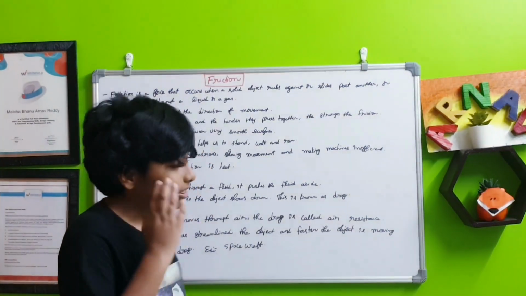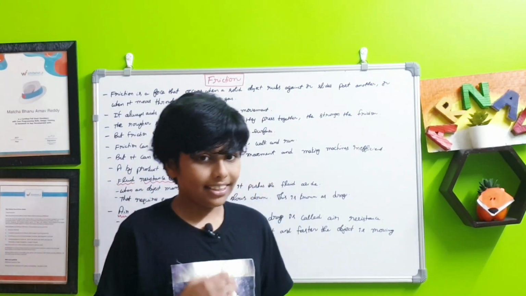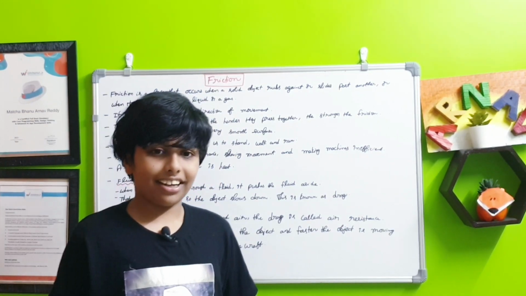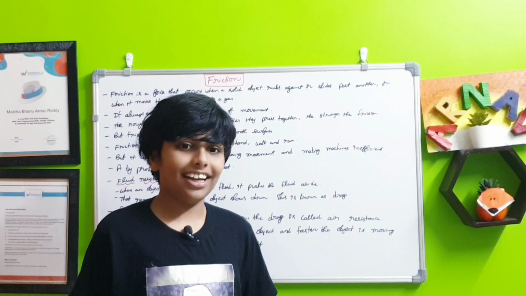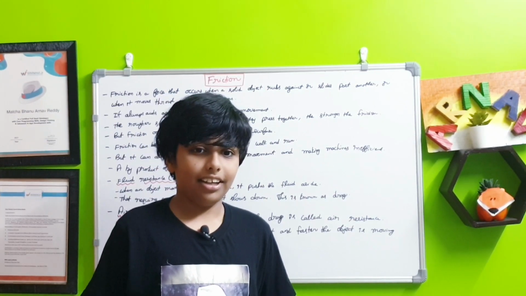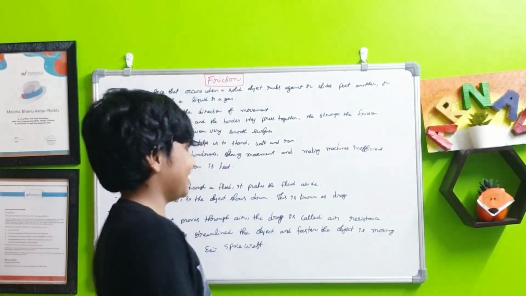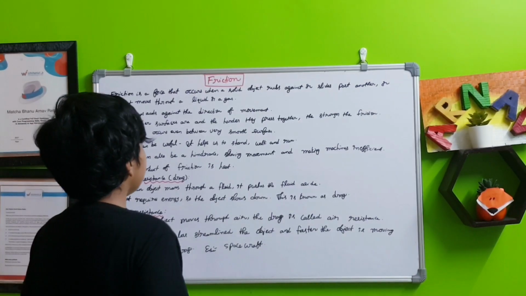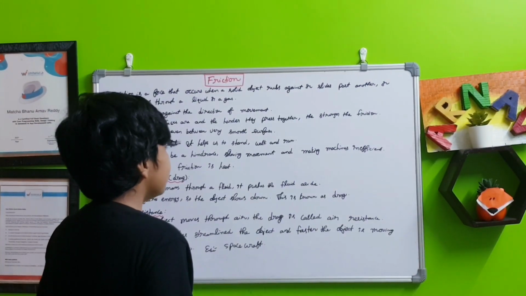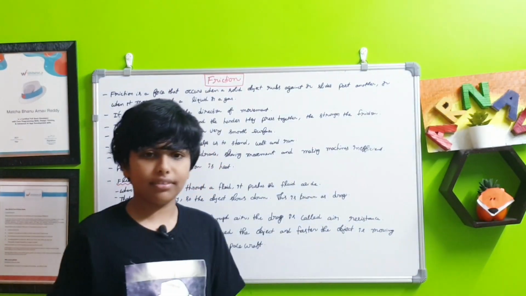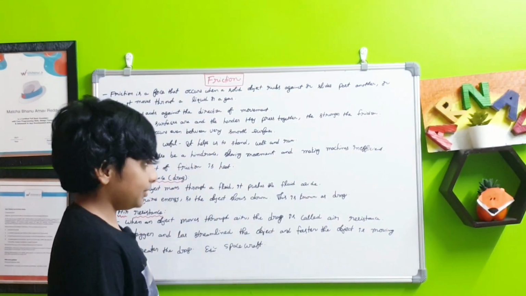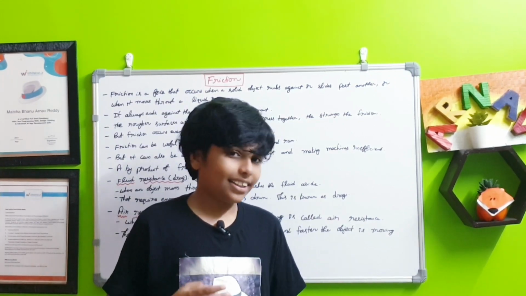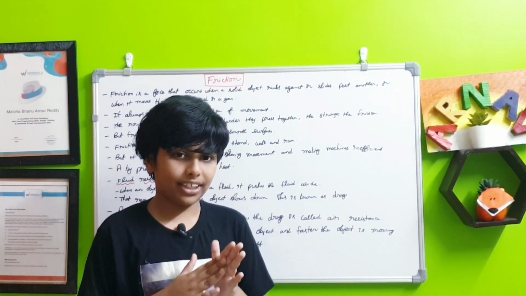If there is no friction in real life, it would feel like we are walking on ice, and there's a high chance that you'll fall down and ouch. But it can also be a hindrance, that means bad, slowing movement and making machines inefficient. For example, in some machines, things may be jammed because of the friction.